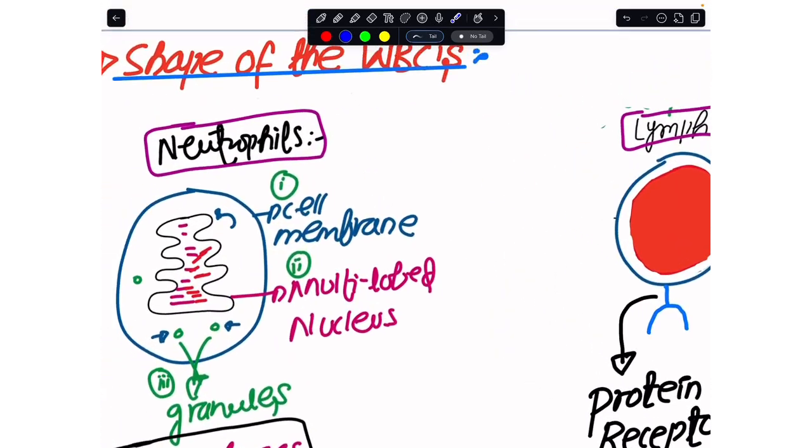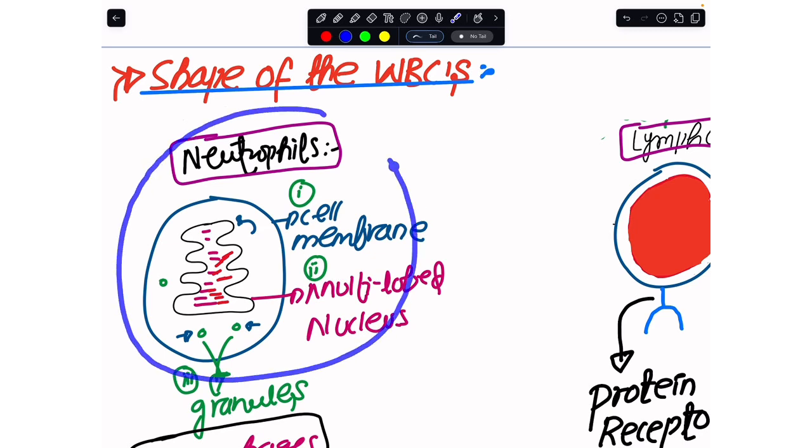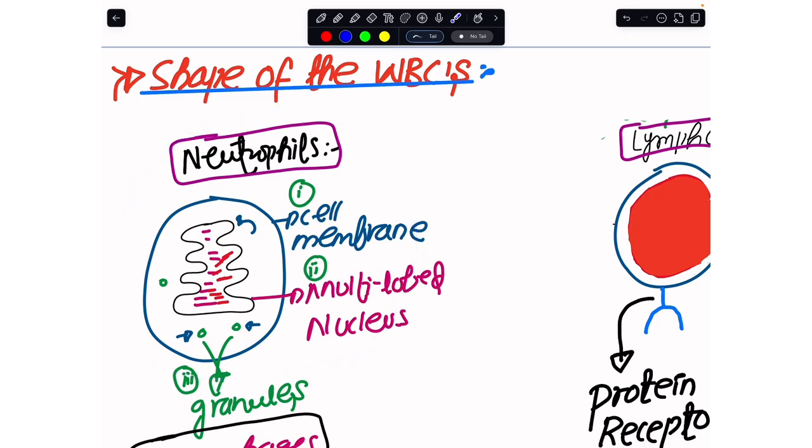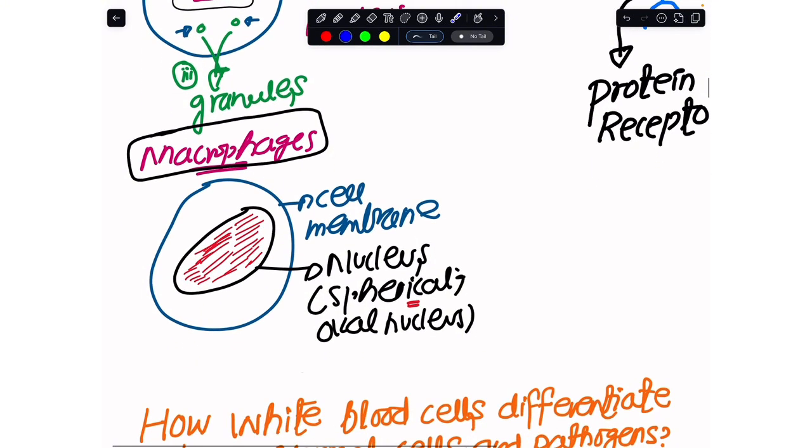If you were to identify a neutrophil among the phagocytes, the idea is that it has a multi-lobed nucleus, and it has intracytoplasmic granules in it. So whenever you see such structures given in the exam, you would say this is a phagocyte. Likewise, if you come across a diagram where the cell membrane is shown and the nucleus of the cell is shown as an oval nucleus, again this is a macrophage, but generally in the exam you could write it as a phagocyte.